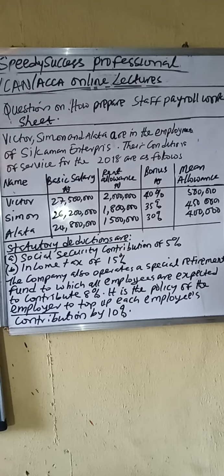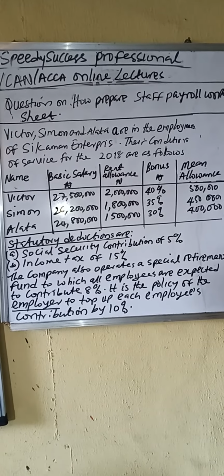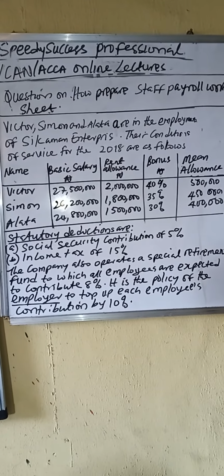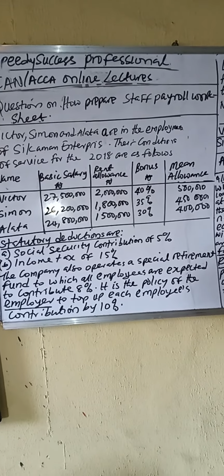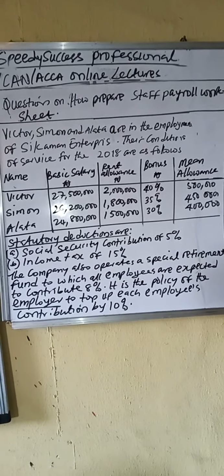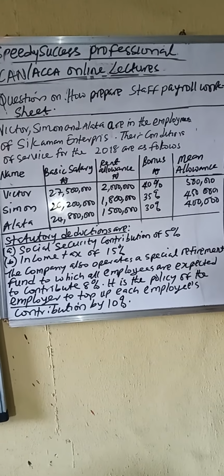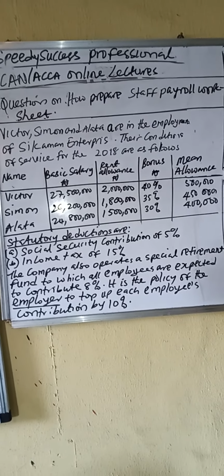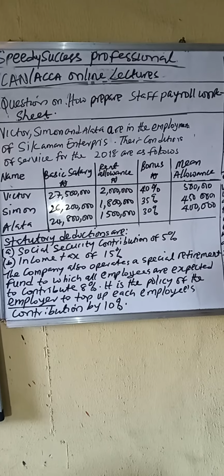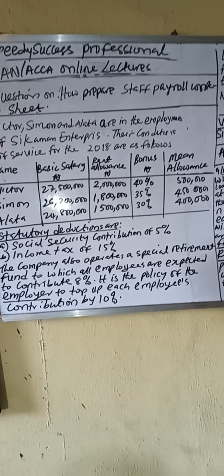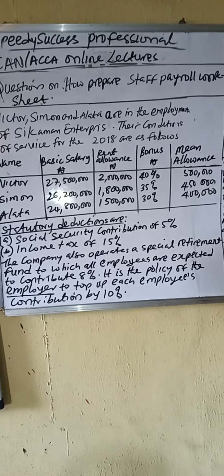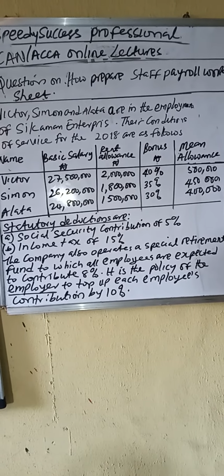The additional information says social security contribution is 5%, income tax is 15%, and the company operates a special retirement fund to which all employees are expected to contribute 8%. It is a policy of the company to top up each employee's contribution by 10%. Let's look at more of the question.